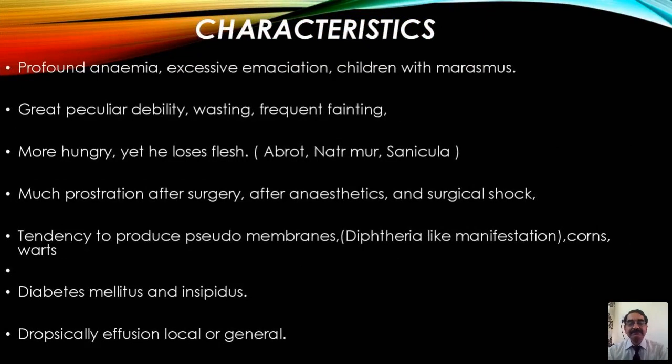Characteristics of acetic acid: profound anemia, excessive emaciation, children with marasmus. Great peculiar debility, wasting, frequent fainting. You can find the nature of the debility, the exhaustive weakness, in acetic acid. More hungry, yet he loses flesh, like the remedies abrotanum, natrum muriaticum, sanicula, all such remedies. Much prostration after surgery, after anesthetics and surgical shock.